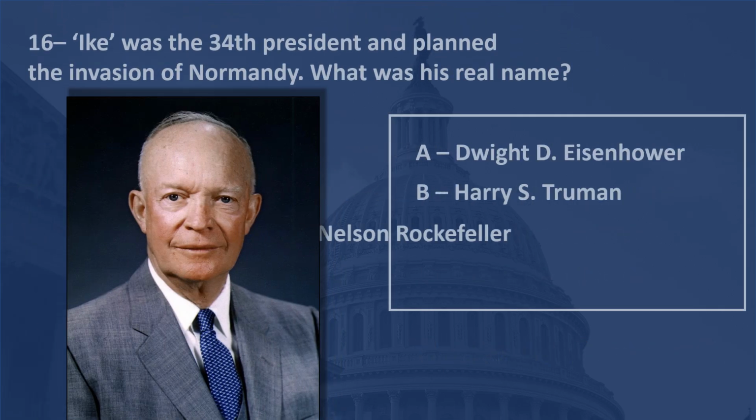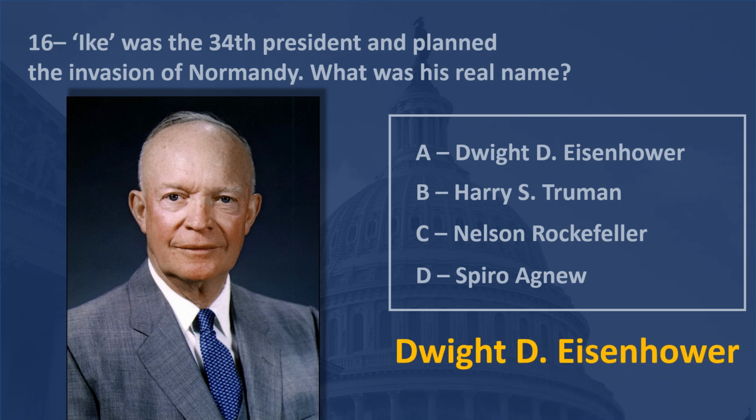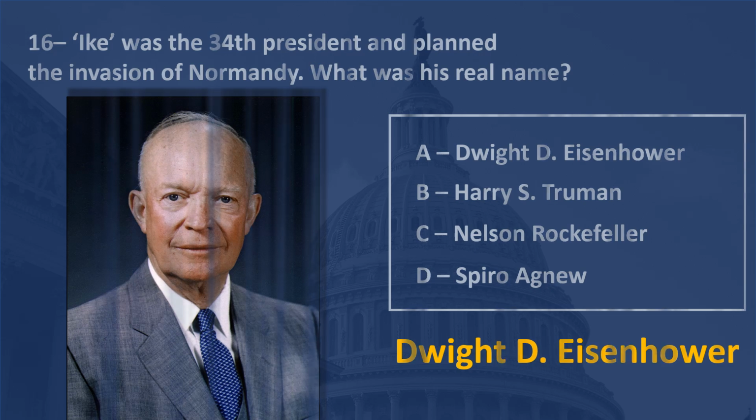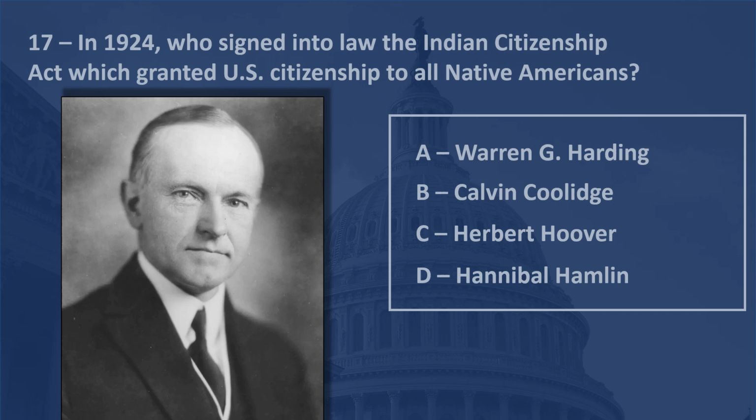Ike was the 34th president and planned the invasion of Normandy. What was his real name? Dwight D. Eisenhower. In 1924, who signed into law the Indian Citizenship Act, which granted U.S. citizenship to all Native Americans? Calvin Coolidge.